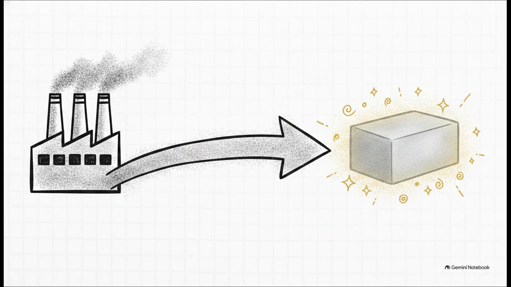Here are the key players you need to know in the mineral category. Ground granulated blast furnace slag, Type F and Type C fly ash, silica fume, and metakaolin. What's genuinely amazing here is that many of these materials, like the blast furnace slag and fly ash, are actually industrial byproducts from steel plants and coal power stations. By engineering them into our concrete, we're making our structures significantly more resourceful and environmentally friendly. We are literally turning industrial waste into structural gold.